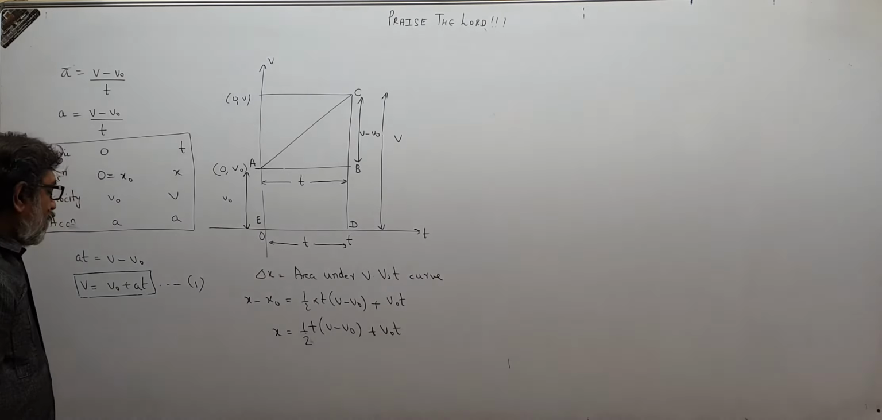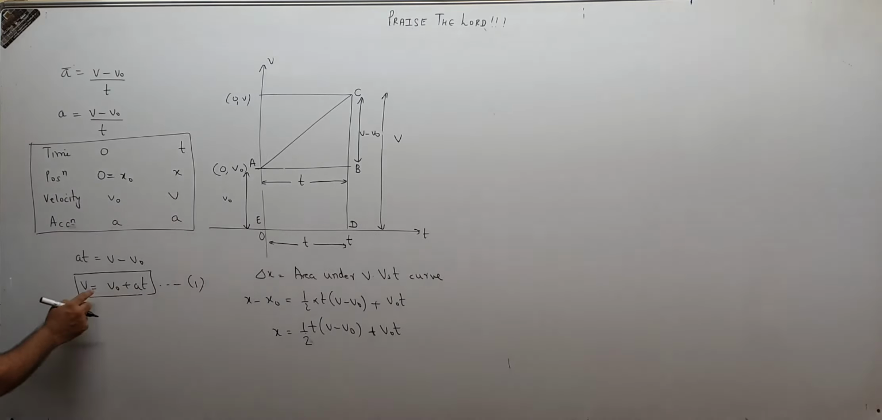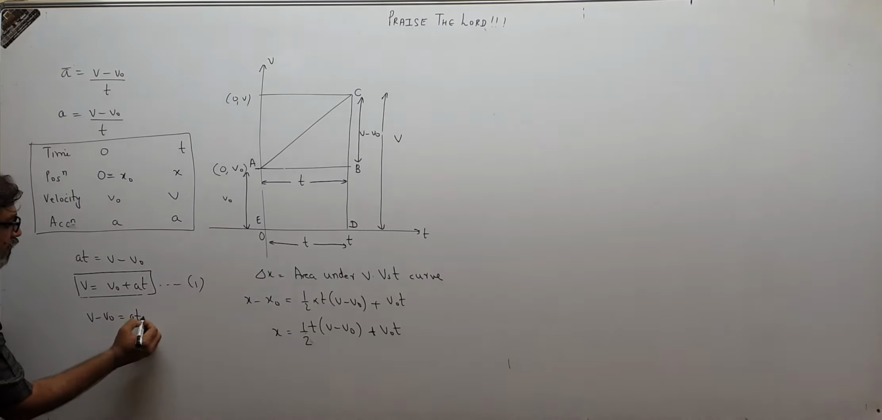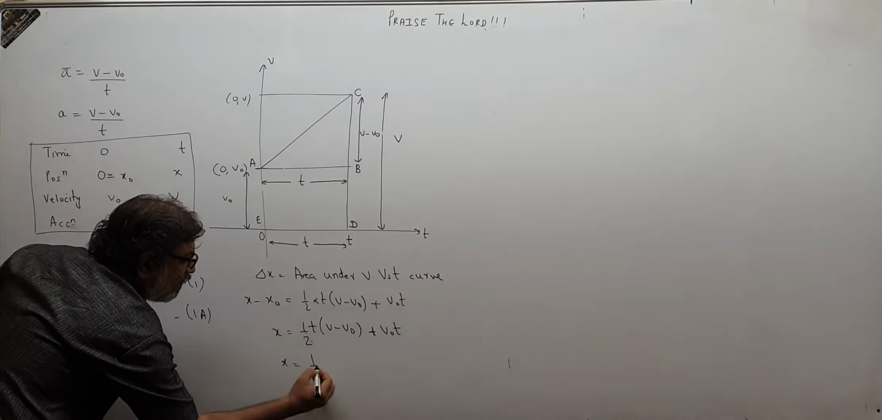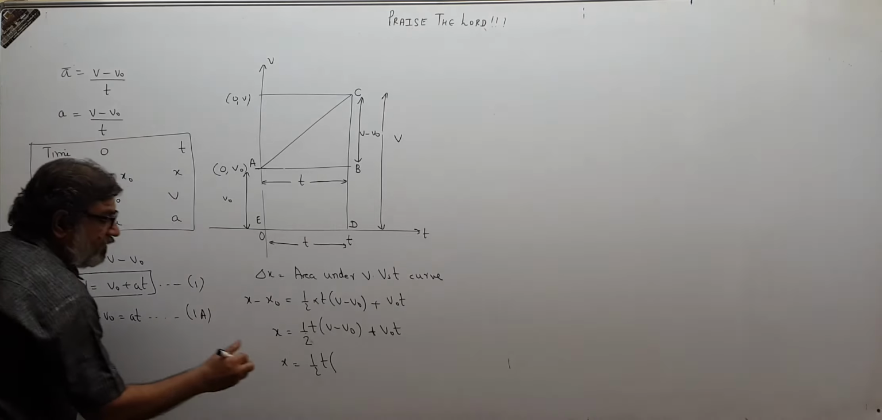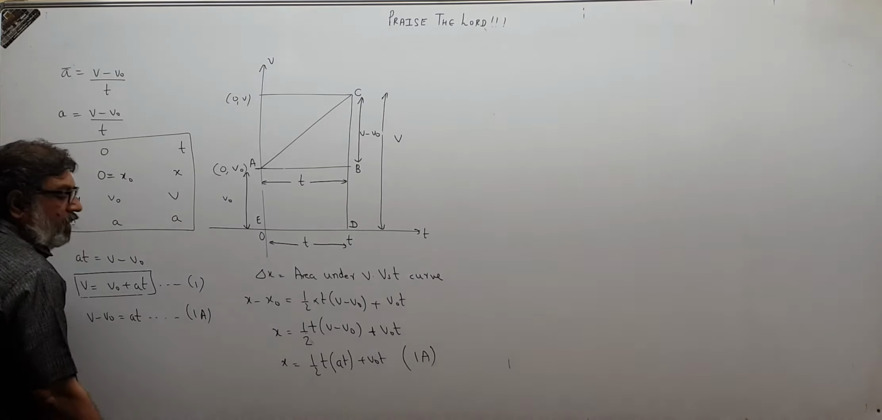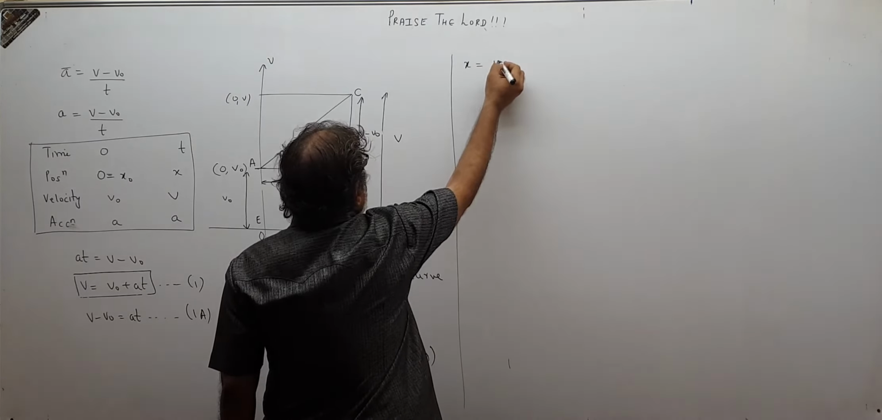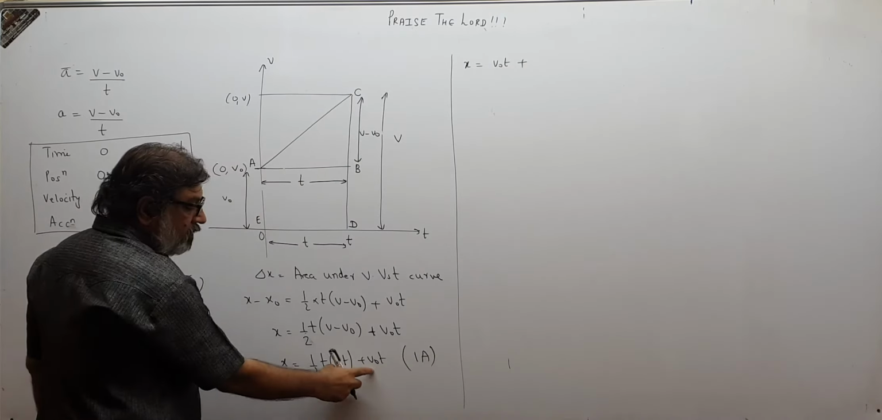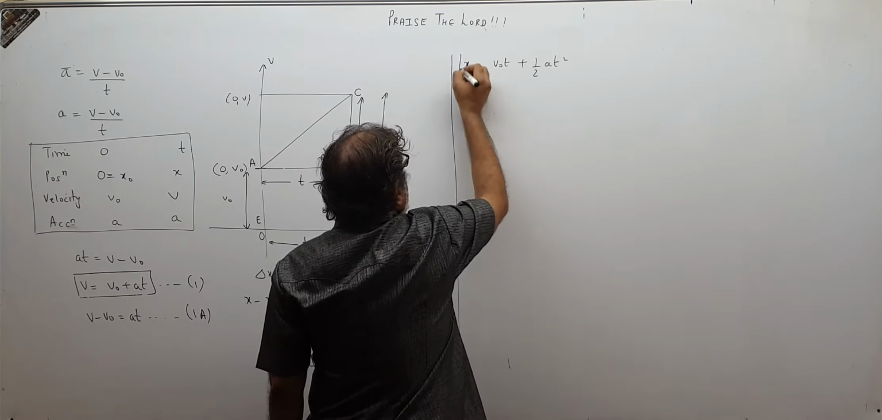Like this we get. Now what will be V minus VO? That will be AT from equation 1. See, V minus VO, if I take VO this side, V minus VO will be AT. So I am writing over here V minus VO equals AT, that is 1A. So using 1A, I will get X equal to half T AT plus VOT. So X becomes equal to VOT plus half AT square. This is another equation.